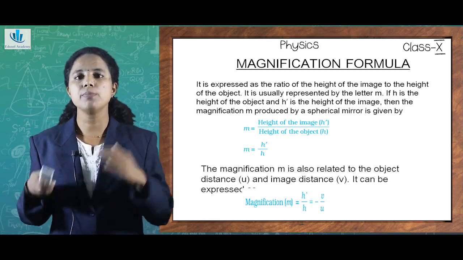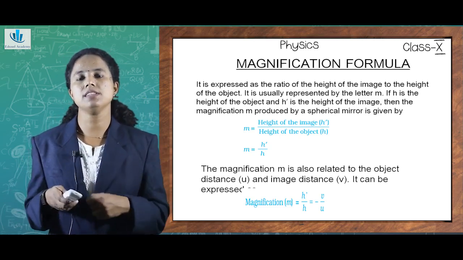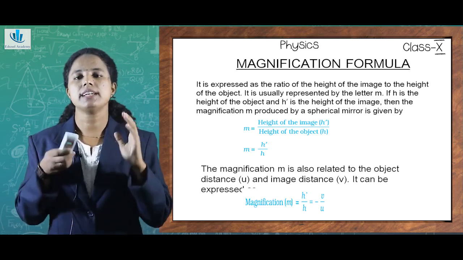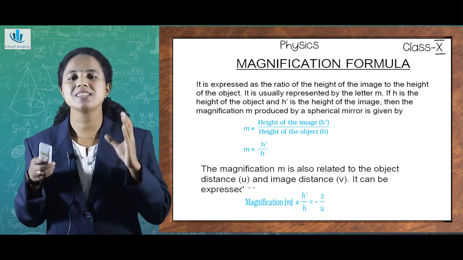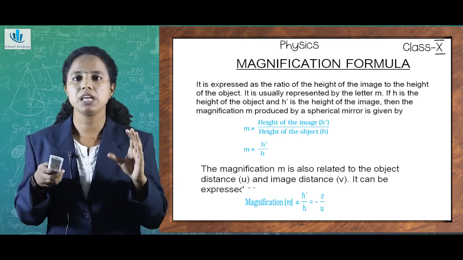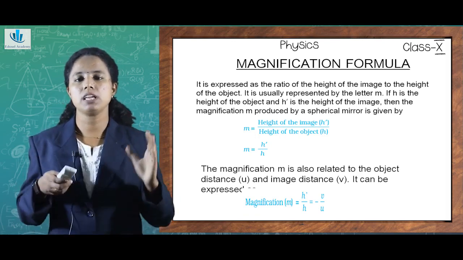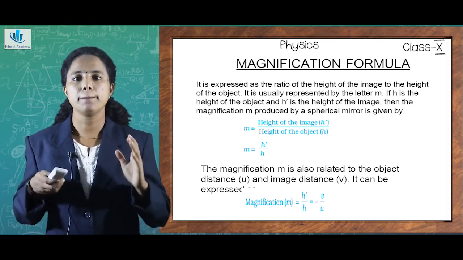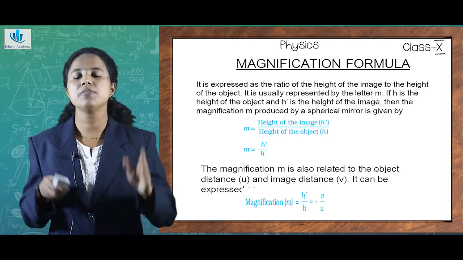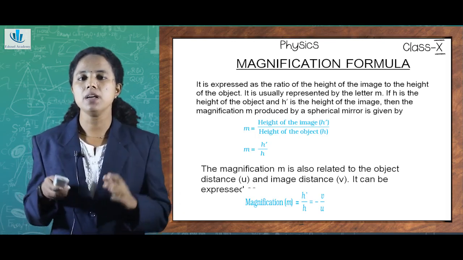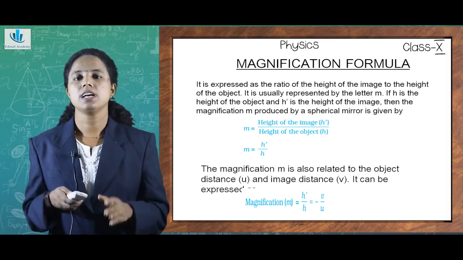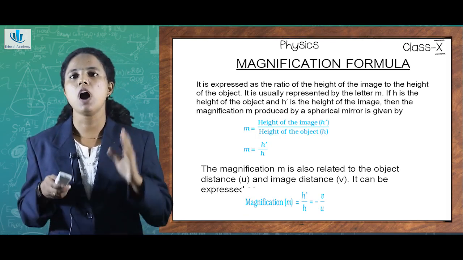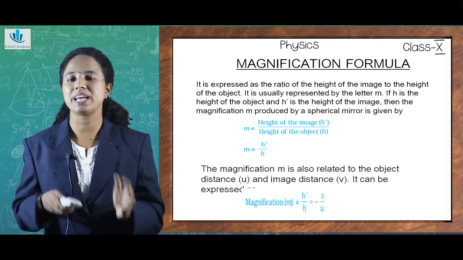And in terms of object distance and image distance, in case of mirrors, it takes the formula: magnification m is equal to height of the image by height of the object equals minus v by u. That is, minus of image distance by object distance. So that is the general formula of magnification in case of spherical mirrors.